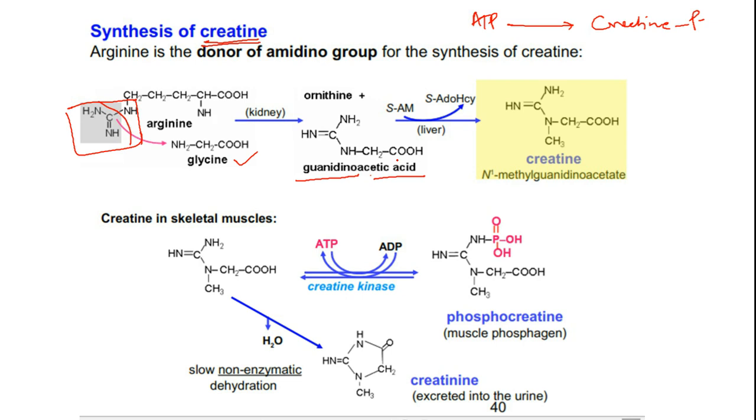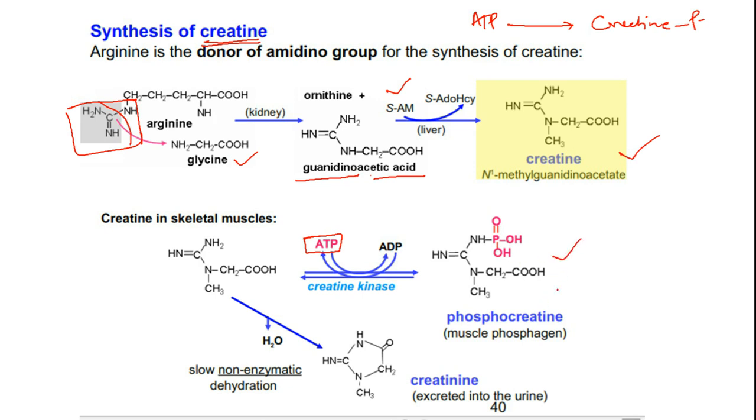Now this guanidinoacetic acid takes a methyl group from SAM, S-adenosylmethionine, thereby you get the compound creatine. Now this creatine takes up a phosphate group from ATP and becomes creatine phosphate or phosphocreatine.